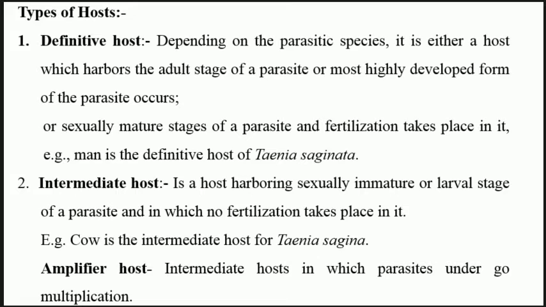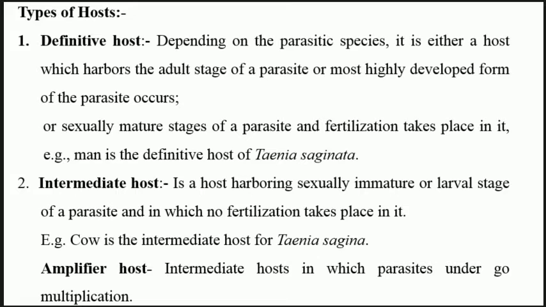Depending upon the parasitic species, it is a host which harbors the adult stage of the parasite, or in which the most highly developed form of the parasite occurs, or in other words the sexually mature stage of the parasite, and fertilization takes place in the organism. That one is called a definitive host. Examples: mosquito. We will see detailed examples also.